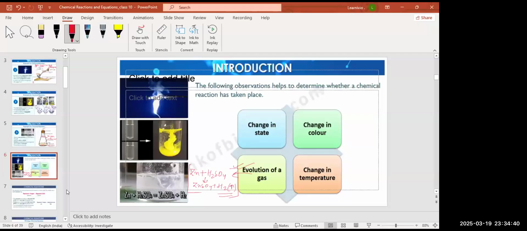Another observation is the change in state. When a chemical reaction has taken place, you can observe a change in state. For example, let's take a chemical reaction between citric acid and potassium permanganate. Example: citric acid plus potassium permanganate.